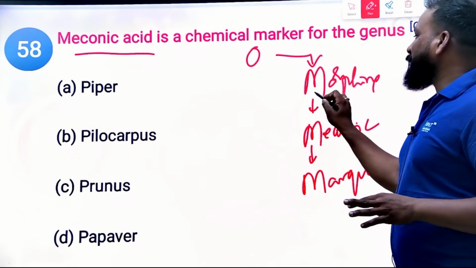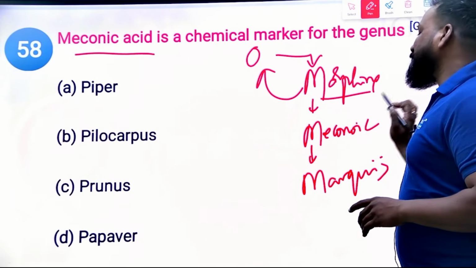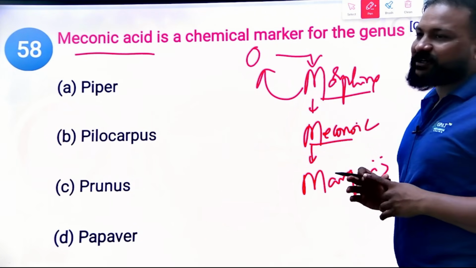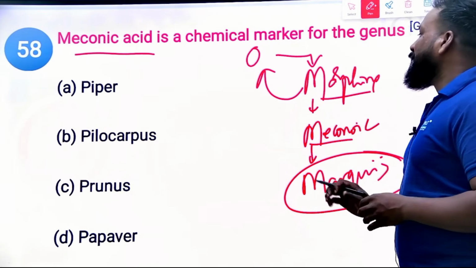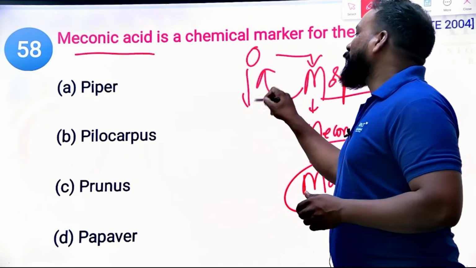Morphine is a chemical constituent of opium. This morphine occurs as salts of meconic acid, and morphine can be identified by a test called the Marquis test. Clear? But meconic acid is a chemical marker of which one? Opium source.